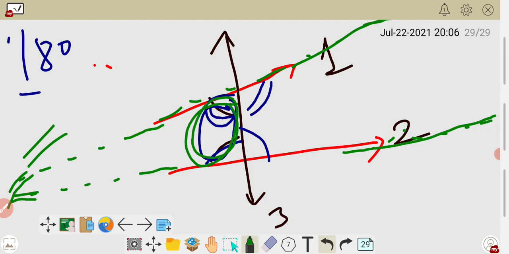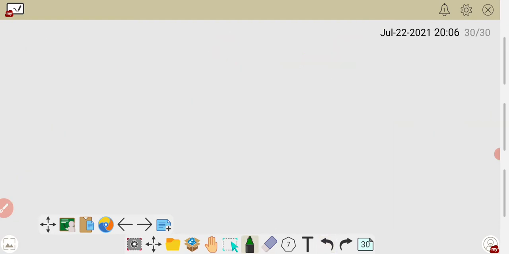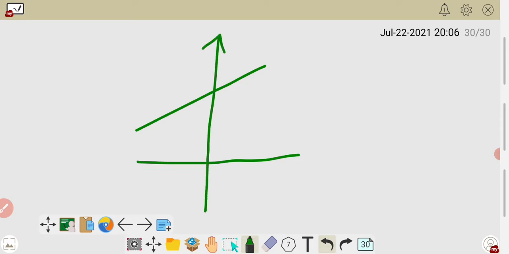Now how to make the diagram? Clearly in your notebook you have to make a diagram like that. First you draw a straight line, and here another straight line. These are the two straight lines, and there is one other line which intersects them. Now obviously the sum of these two angles is less than two right angles.